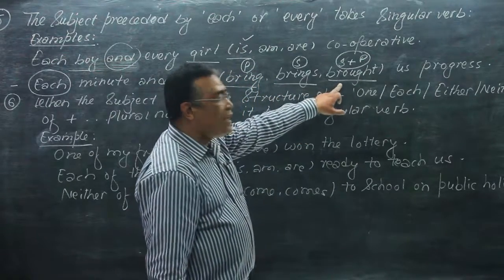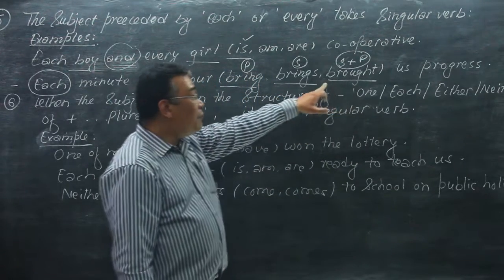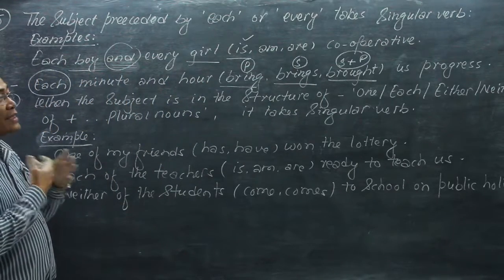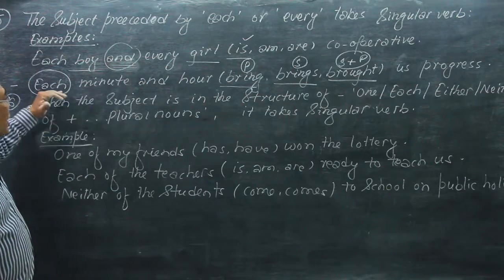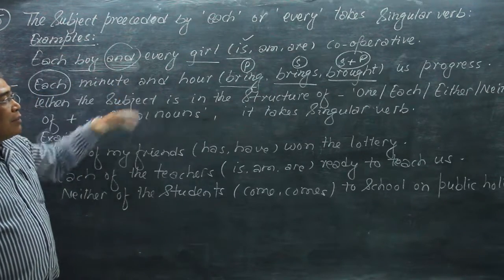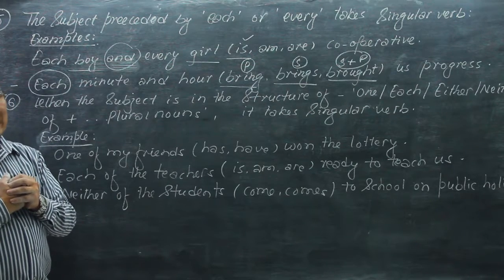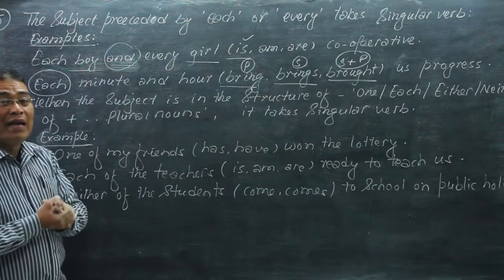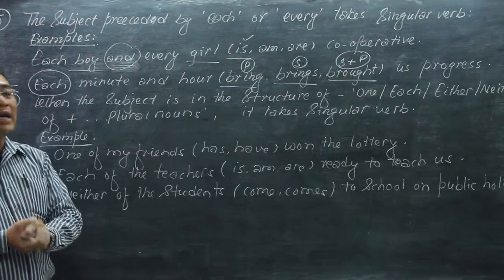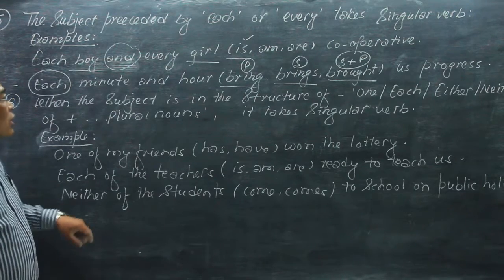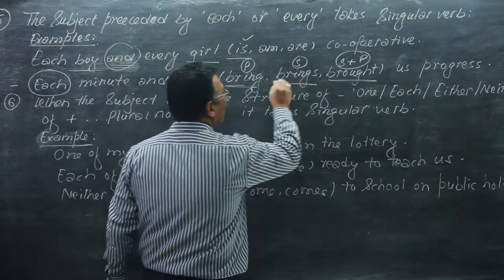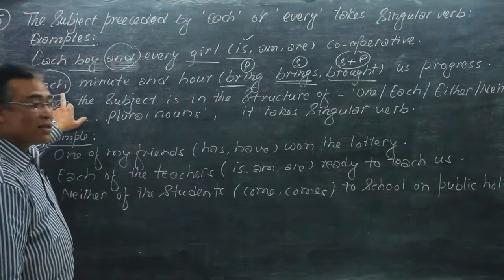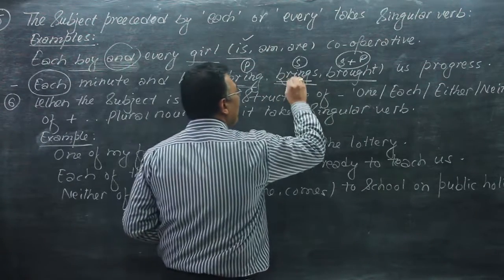Can we use brought here? We have to understand the meaning of the sentence: each minute and hour brings us progress, and it is generally true. When we have an expression of general truths, we use simple present. Bring or brings, which is correct here? The subject is considered singular, so brings is the correct answer.